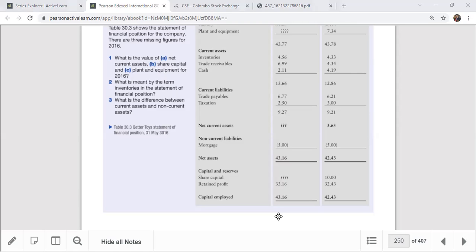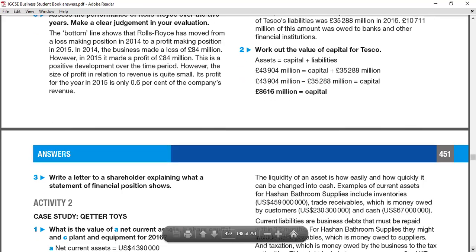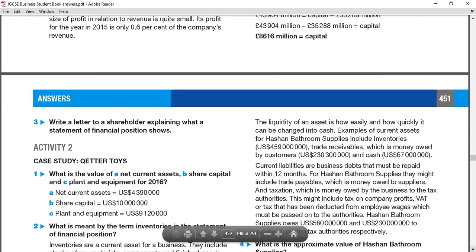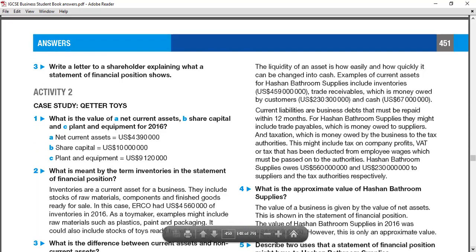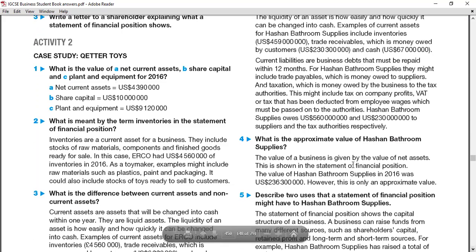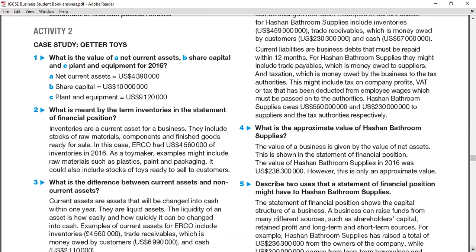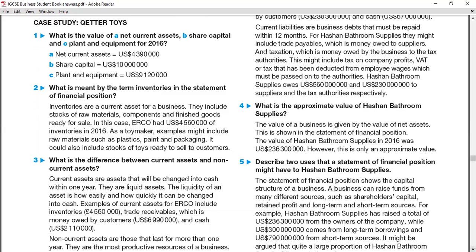Let's go to the questions. You can see here they're asking for the missing figures. You can find them like that. These are the values: net current assets become 4.3 billion, share capital is 10 million, and plant and equipment is 9.1 million. This kind of fill-in-the-blank question is sometimes there, but it's not very popular now, because they're asking calculation questions mainly from other sections.